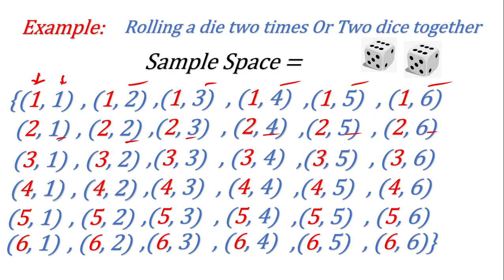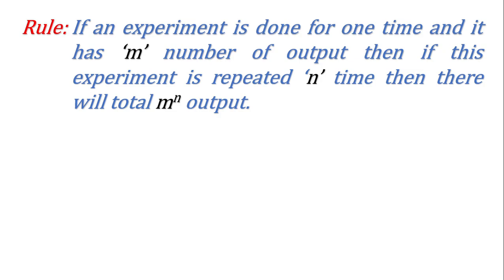Okay, now moving ahead, this is a very simple formula I have written for you. It will help you to find the number of outcomes. For example, if I say a coin is tossed 10 times, then it's almost impossible to write all elements of the sample space. But if we know how many elements are in the sample space, then most probably we will be able to solve the questions.